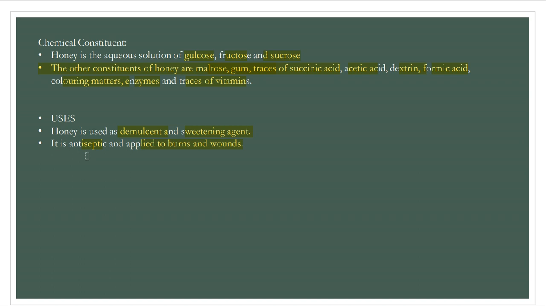Sometimes it is used as a food preservative, then it is also used in edibles, as a sweetening agent, in syrups, or sometimes in certain creams for glowing purposes or any kind of dermatological action.